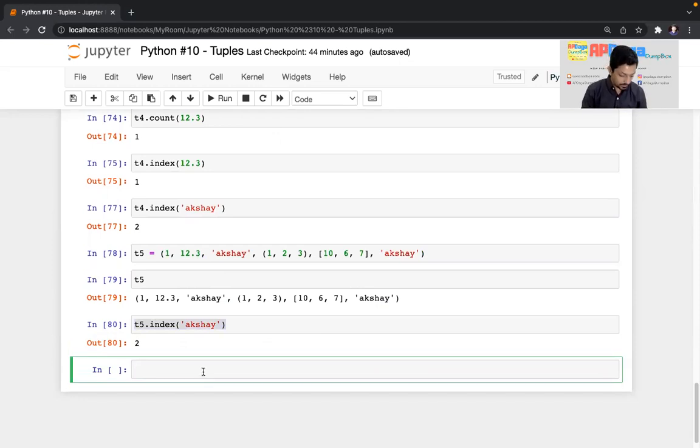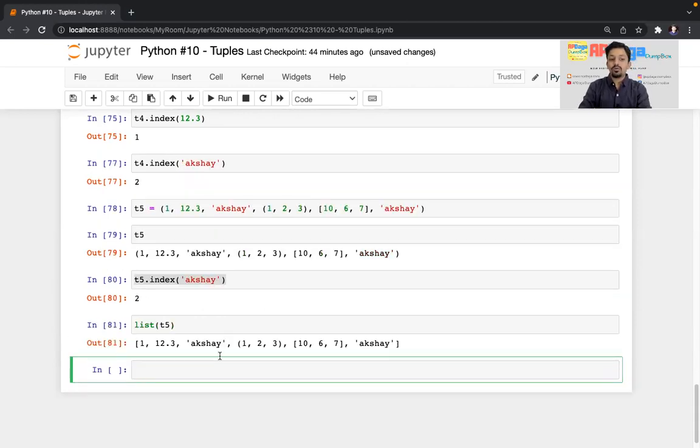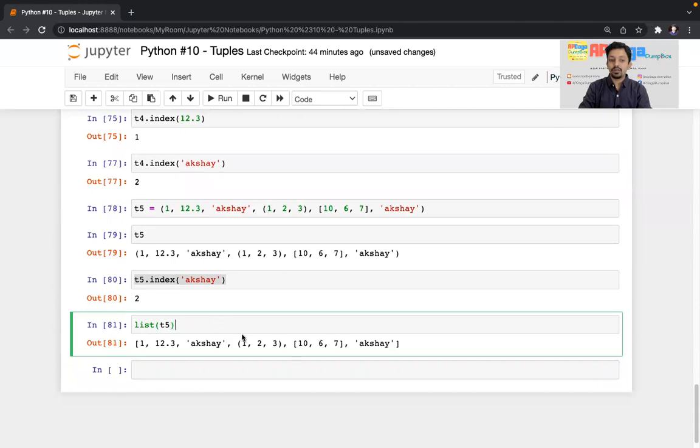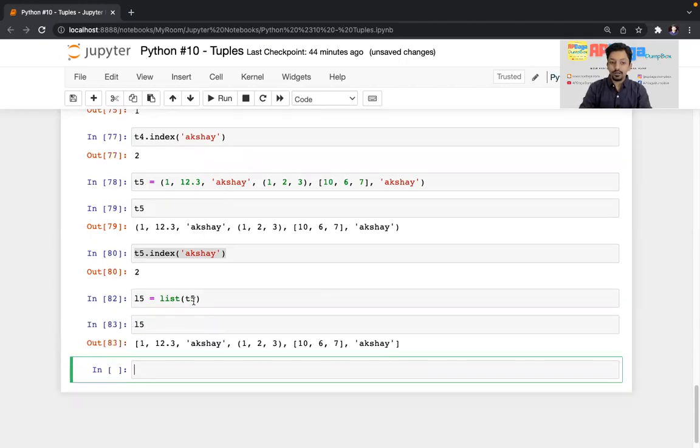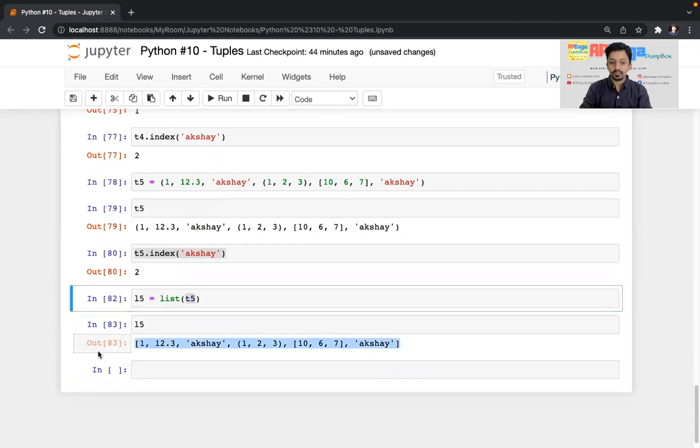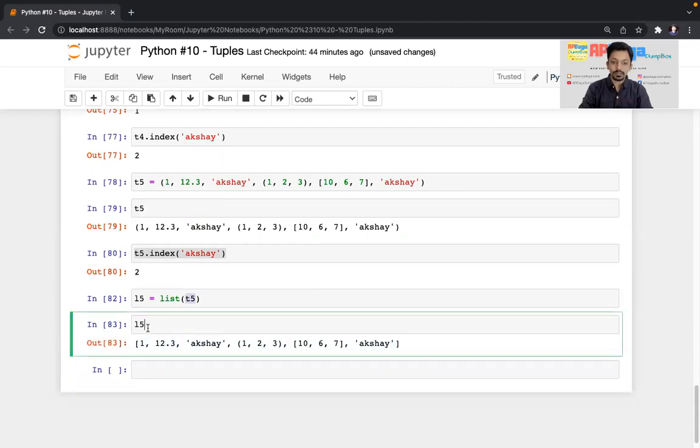So that's it, guys. One more topic is remaining. Now you know list, now you know tuple. What if you want to convert a tuple into a list and a list into a tuple? You can do that. If I write the list function and pass a tuple into that, so T5, it will convert this tuple into a list. I can assign this to, let's say, L5. Now if I print L5, see, this T5 tuple is converted into a list.